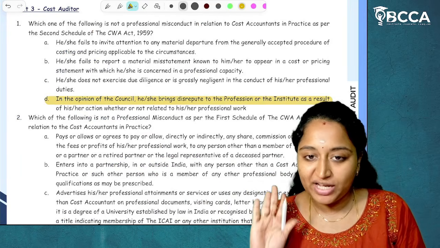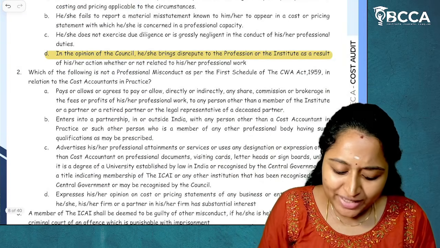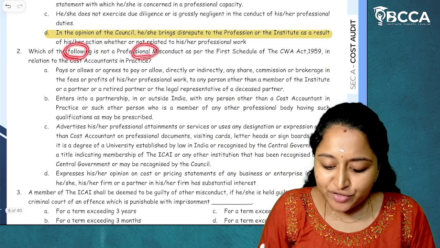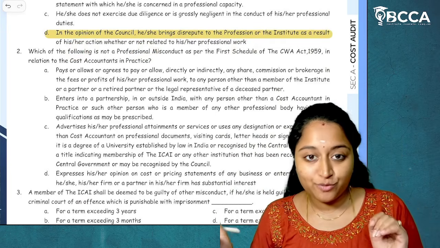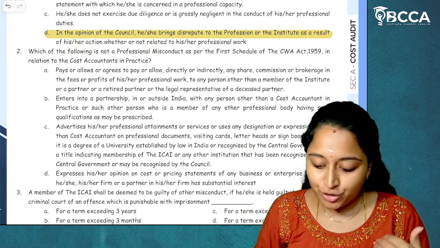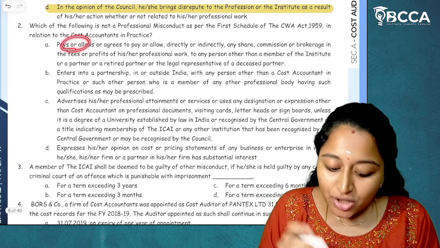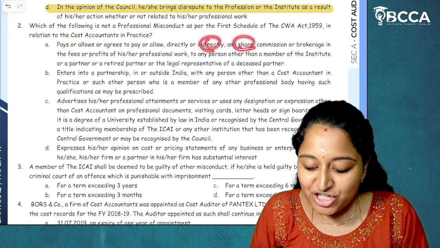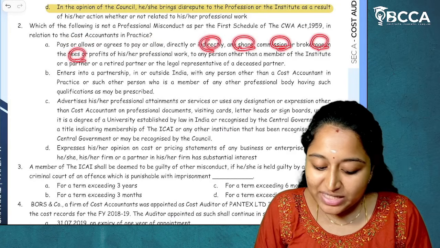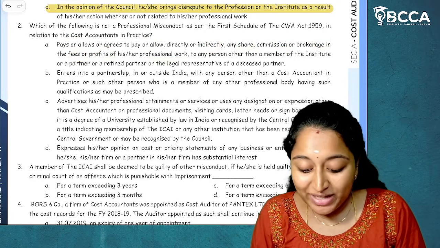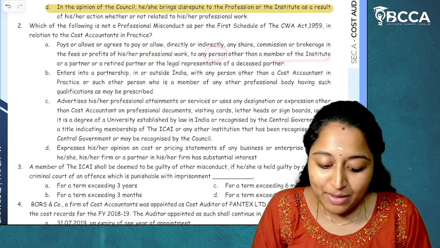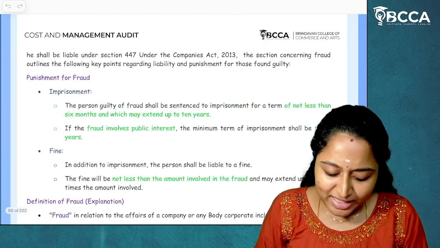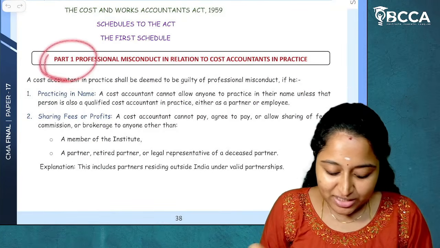It is not from second schedule. Moving on to the next. Which of the following is not a professional misconduct as per the first schedule? Which means they are asking something from the second schedule. We'll see that. Pays or allows or agrees to pay or allow directly or indirectly any share, commission or brokerage in the fees or profits of his or her professional body to any other person other than the member of institute. This we can clearly say that this is from first schedule.